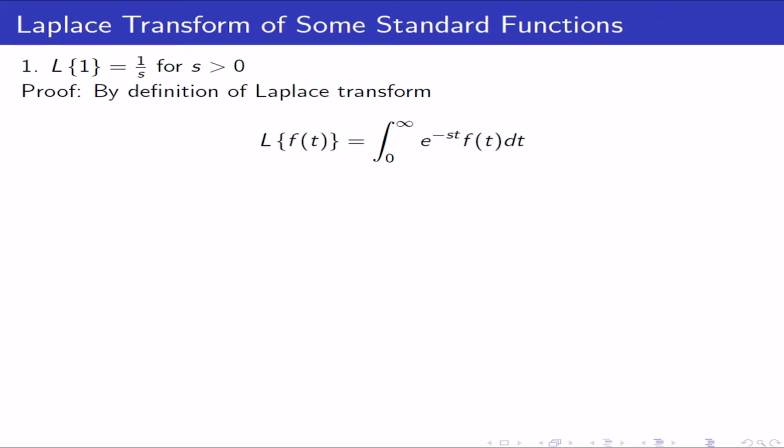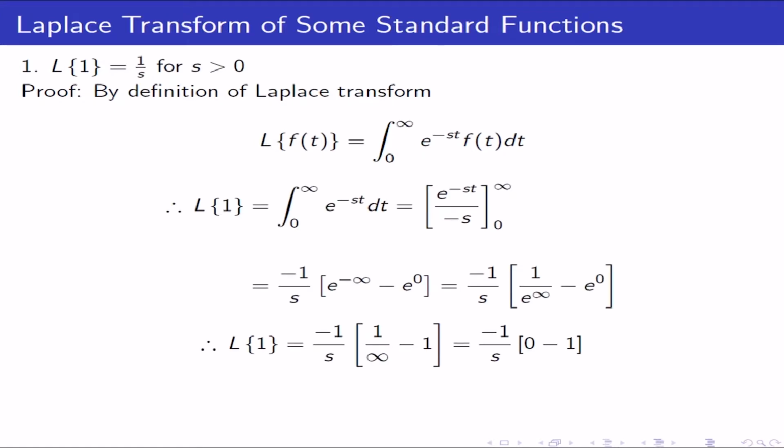Hence, the Laplace transform of 1 is equal to the integral from 0 to infinity of e^(-st) dt. The integral of e^(-st) is e^(-st) upon minus s, with limits from 0 to infinity.